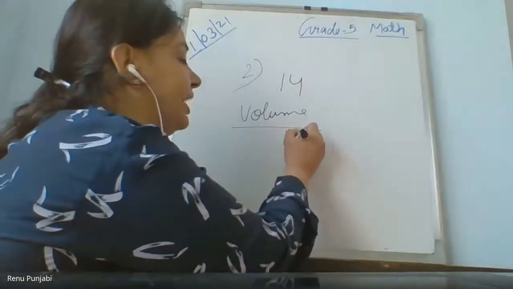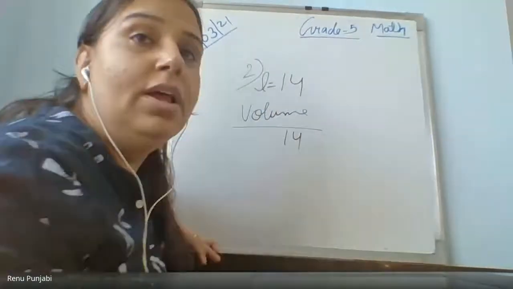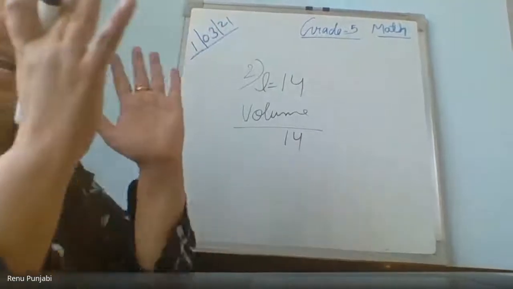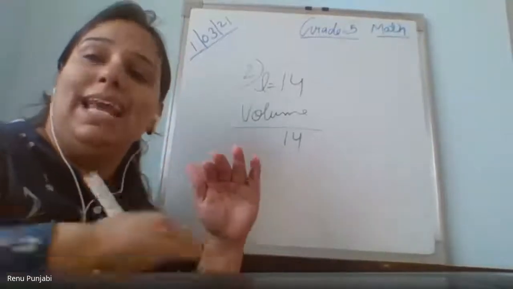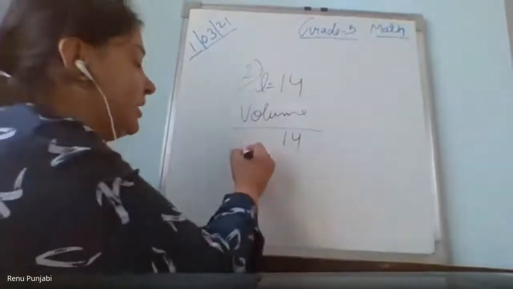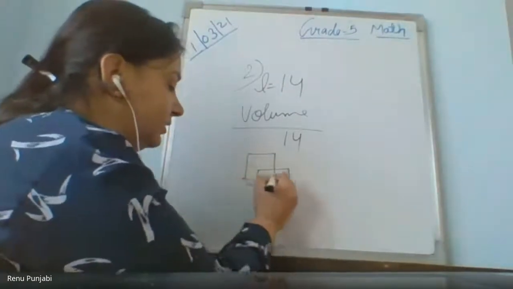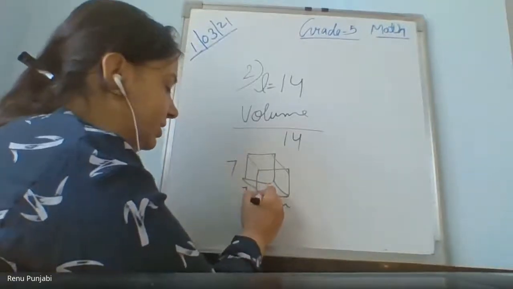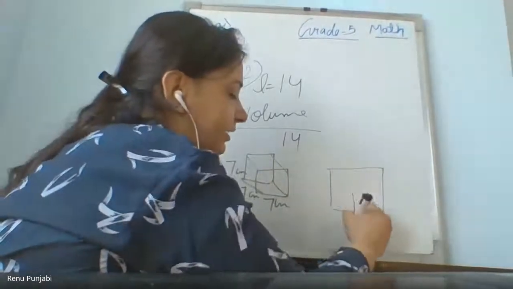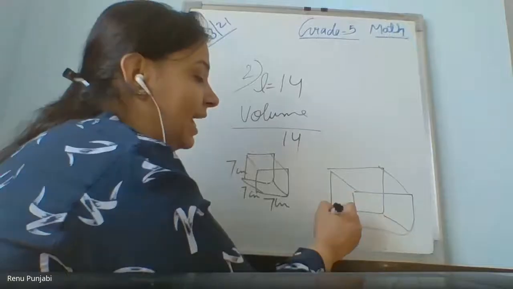You need to find out cubic centimeter. 14, because its length is given. The other cube that he is making is just double the smaller one, so its length will be bigger, breadth will be bigger. Suppose the cube he made earlier had length, breadth and height of 7 centimeter. Now the big cube he has made has length, breadth, height of 14.